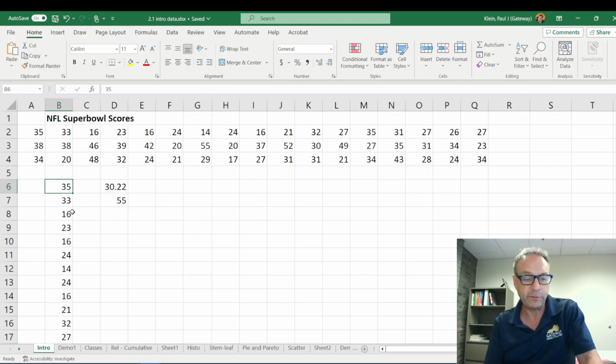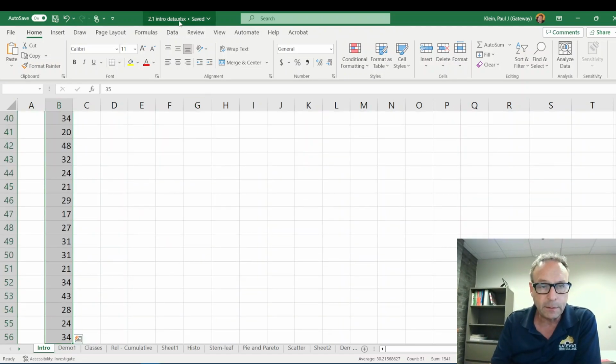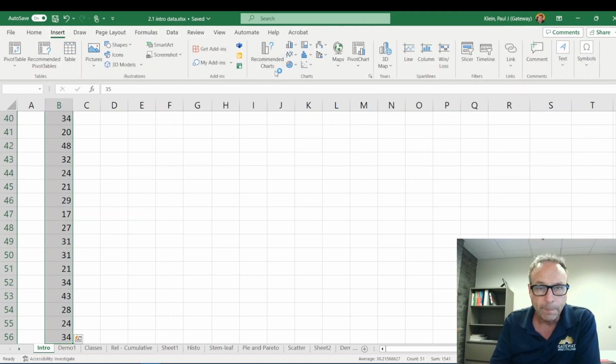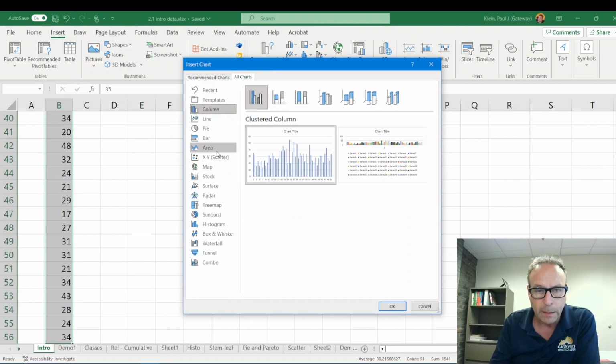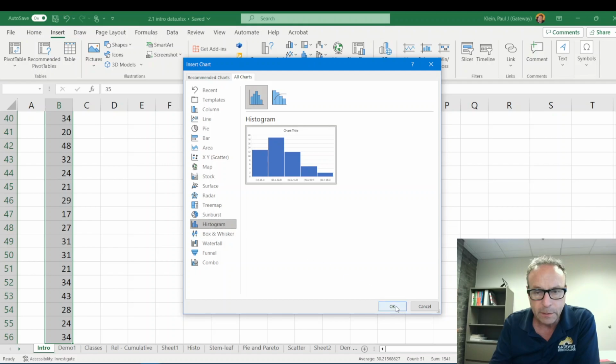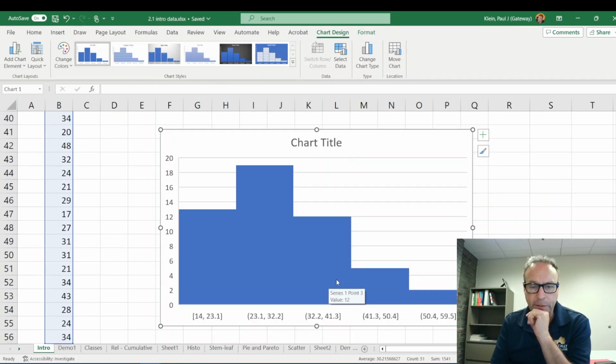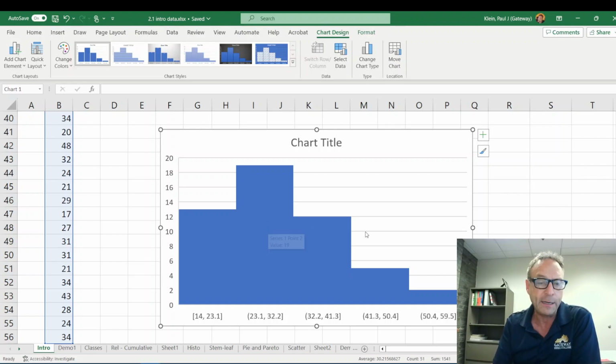Just quickly, maybe I'll just do a histogram real quick here. Can I insert? And I'll just let Excel draw it for me. All right, so here we go. Now, look how much of this is telling me. It's saying most teams are likely to score between 23 and 32. And there's just a few out here. It looks like there's just 2 teams that have scored out on this end. So even better if you can graph the data and get an idea. This is called a frequency distribution, right? The heights are counts of the data that lie in between these 2 values.